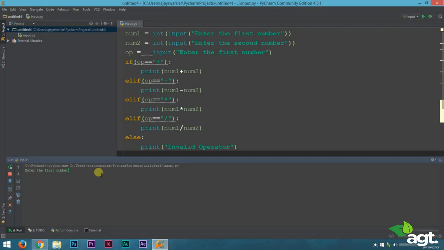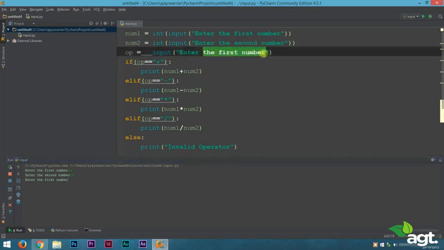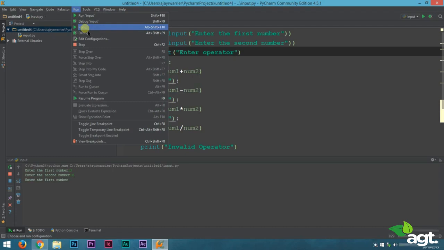Alright, seems everything is working fine. So let's enter two numbers here. Let the first one be 12. The second number be 12 again. And oops, we forgot to change this one. It should not be under the first number, it should be under the operator. So let's fix that. Alright, so that is fixed.